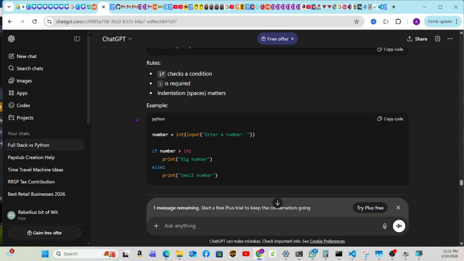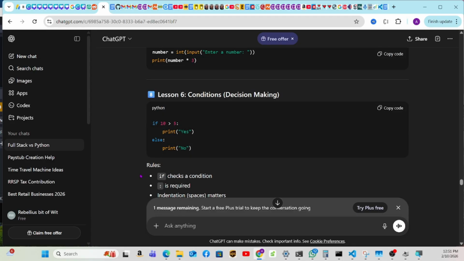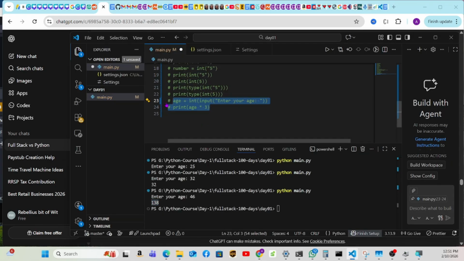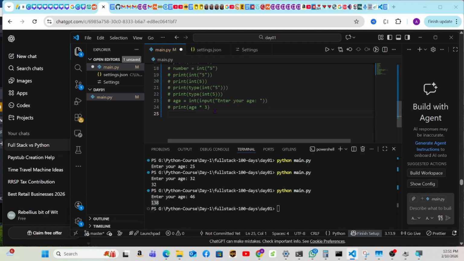So let's see an example: number int, enter a name. If number bigger, print big number, else print small number. Okay, before we go on, it is very important that we master this, so we're going to do it, and we're not going to copy and paste. We're going to do it manually and see if we're able to, because that's the way you're going to learn. We're not just typing and copy and pasting.